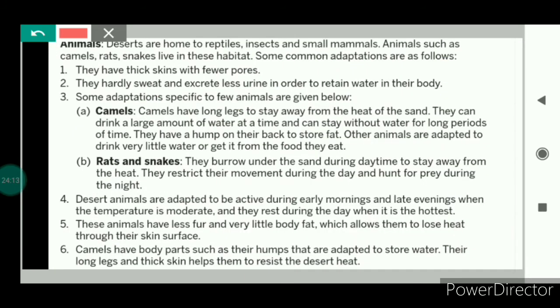If we talk about the stems of these cacti plants, they are fleshy, which stores water inside them. And we know that in cactus plants, the leaves are modified into spines so as to reduce the amount of water loss.